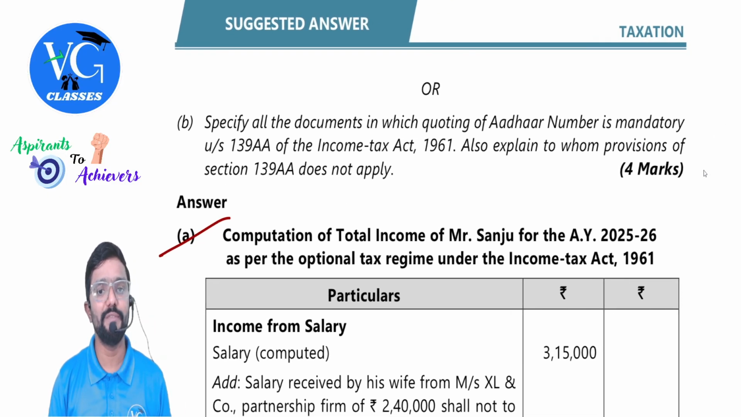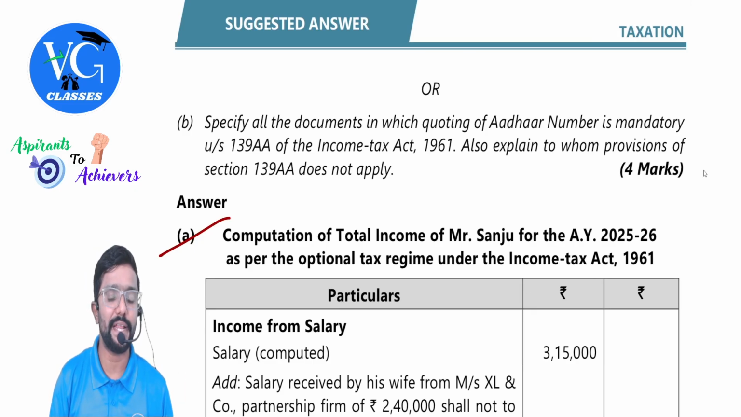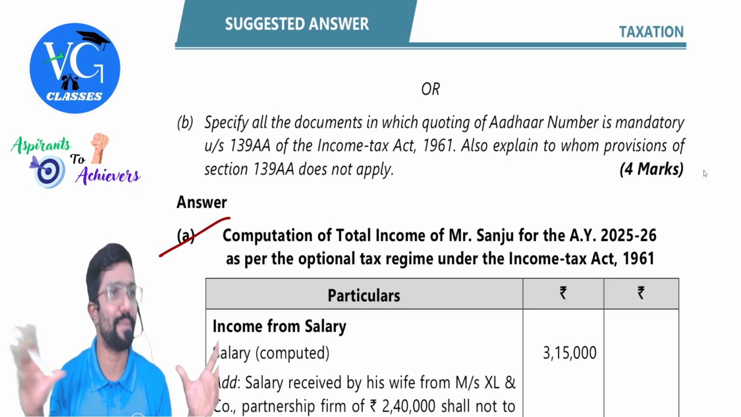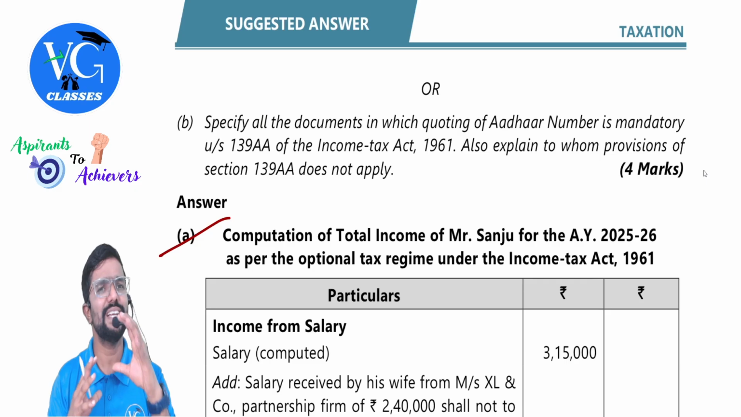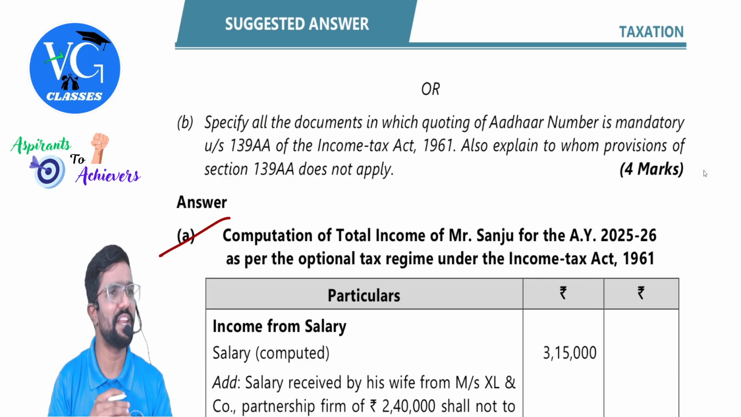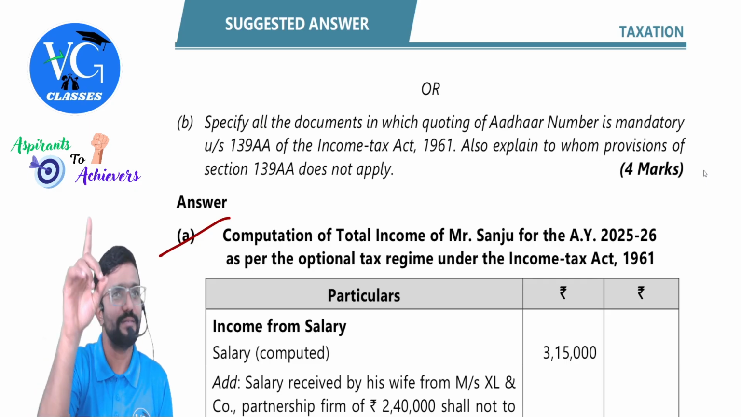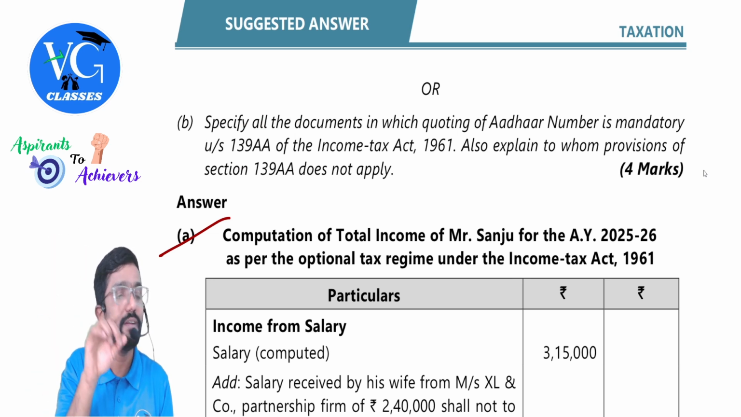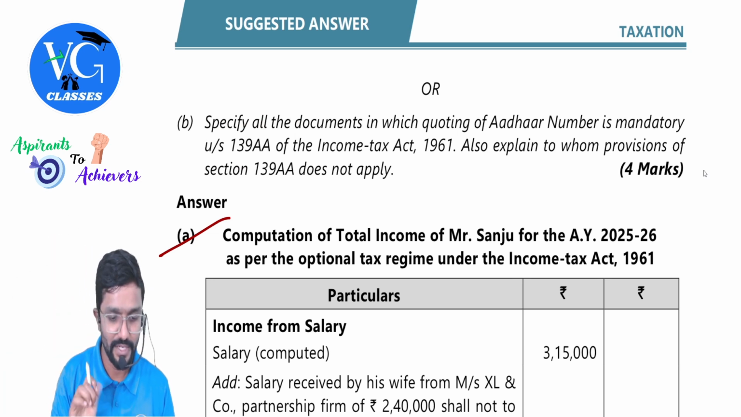Specify all the documents in which quoting of Aadhaar number is mandatory under section 139AA of Income Tax Act 1961. Also explain to whom provisions of section 139AA does not apply. There are few exceptions. Guys, easy to remember 139A and 139AA. PAN has one A in between, correct? So 139A. Aadhaar will start with double A. 139 double A.